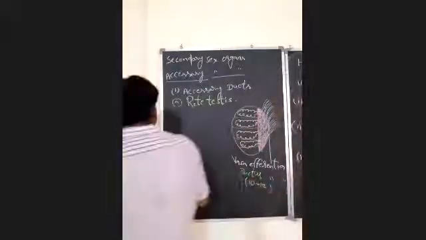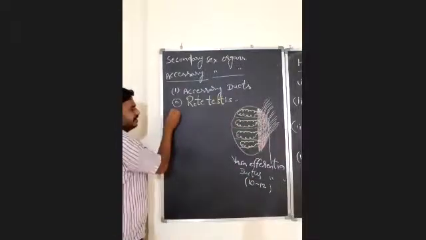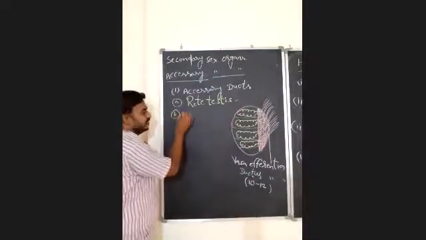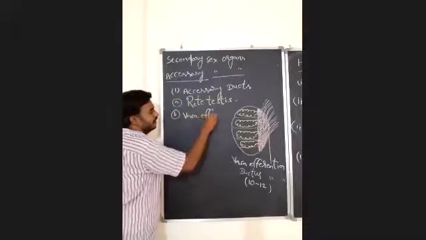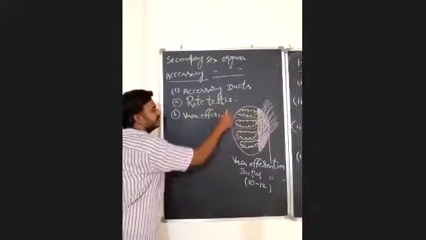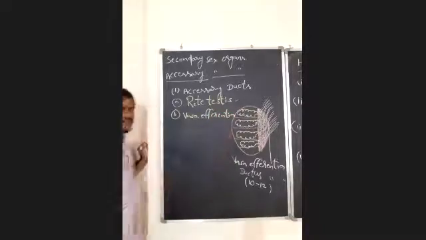So the second accessory duct here is vasa efferentia. Remember one more thing here.